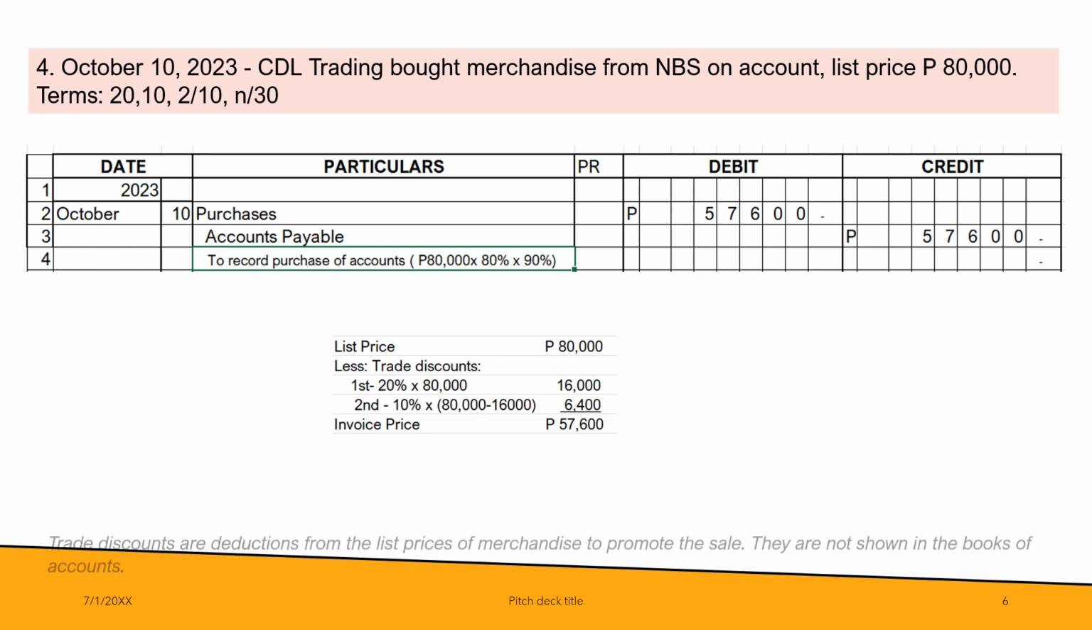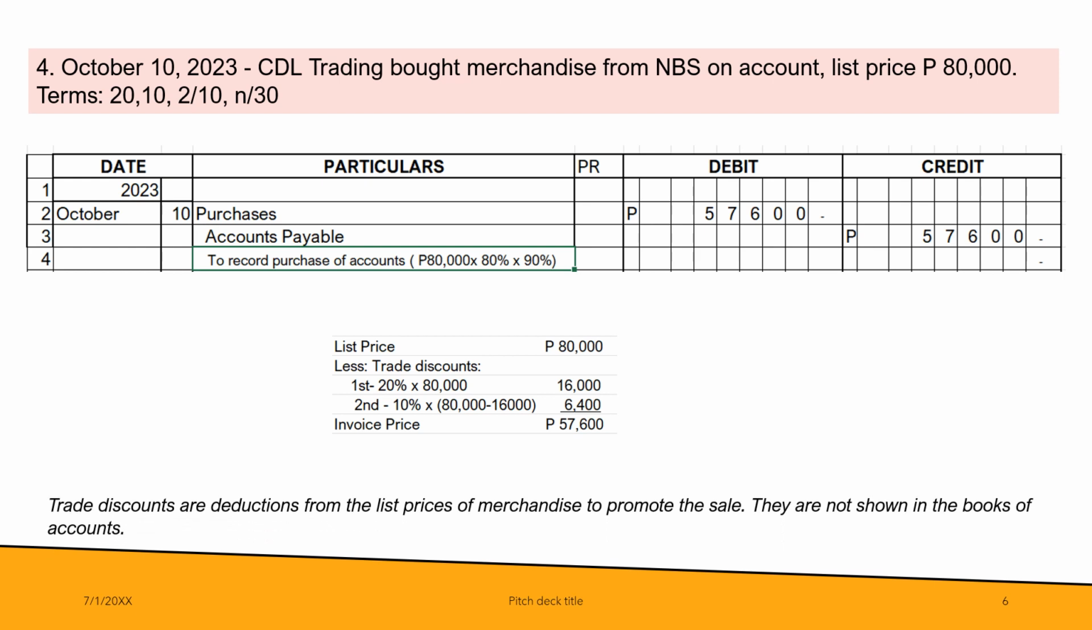amount of purchase. And as mentioned, trade discounts are deductions from the list prices of merchandise. The reason why there are discounts, like trade discount, is to promote the sale. They are not shown in the books of accounts. If you will notice, our October 10 journal entry does not reflect the trade discount amounting to 22,400.